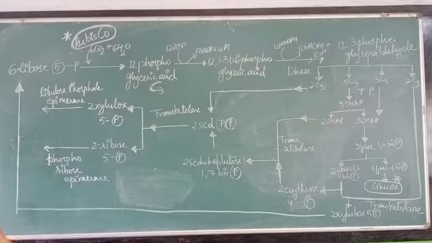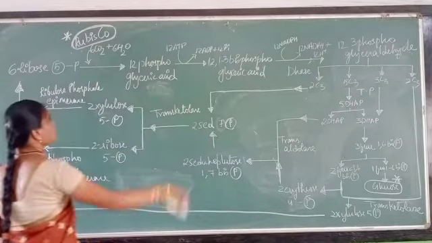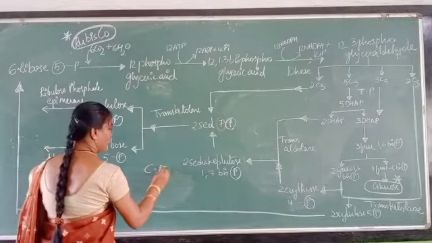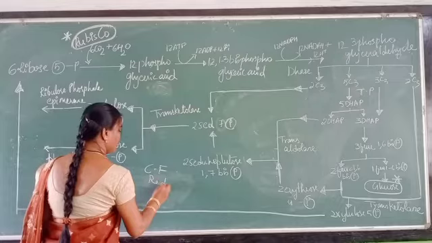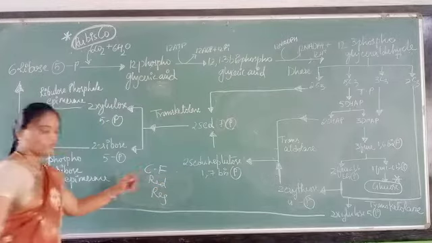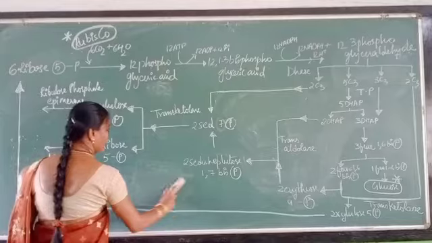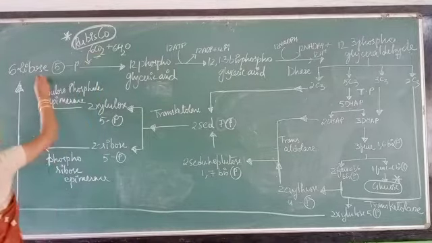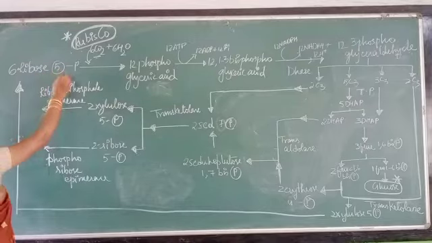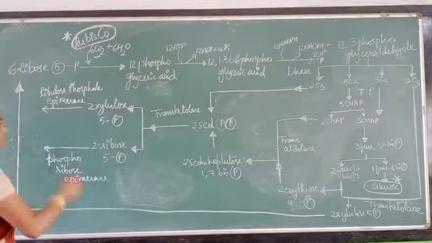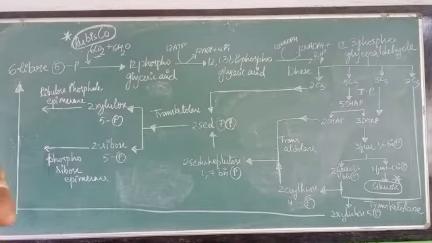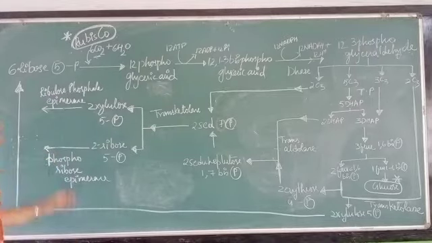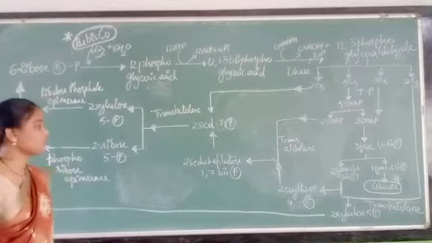So coming to the outline framework of your C3 cycle. Again, this is a three-step process: carbon fixation, reduction and regeneration. Now the first step, carbon fixation, is observed here. Here, see, your carbon dioxide is fixed with your ribulose 5-phosphate, which will form 12 molecules of phosphoglyceric acid in the presence of the enzyme Rubisco, isn't it?